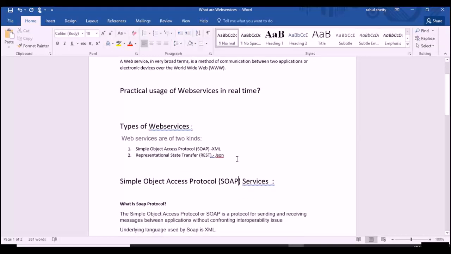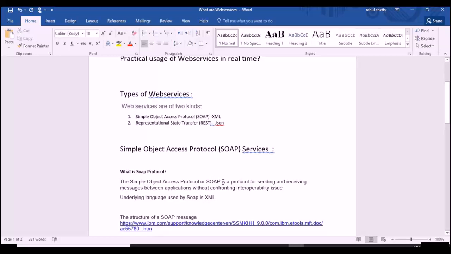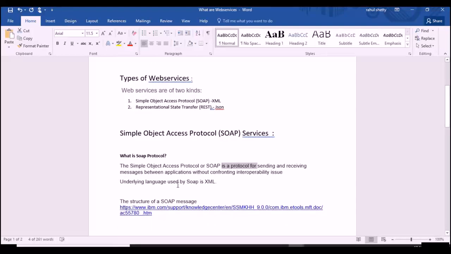So what is the SOAP protocol? If you see the definition here, it is a protocol for sending and receiving messages between applications without any interoperability issues. That means it could be a different operating system or a different platform, language, tool, whatever it is. For sending and receiving messages, there is a protocol, there is a standard which you have to follow, which SOAP gives us. As I said, the underlying language used by SOAP is XML.